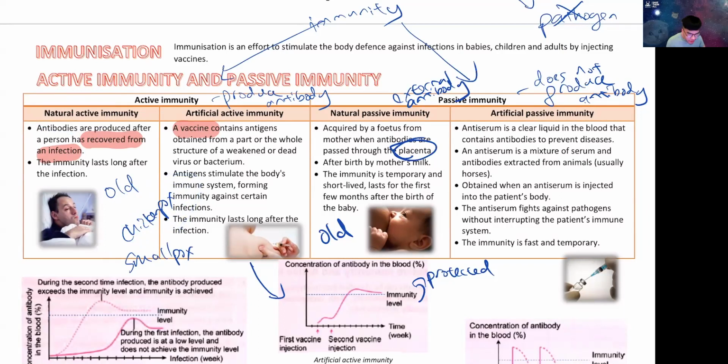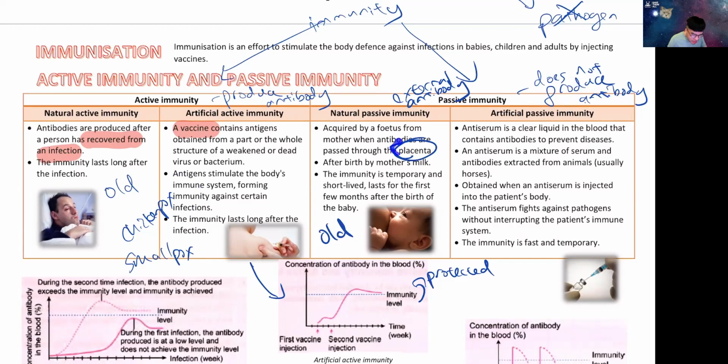But this thing doesn't last for very long. Because you don't produce your own antibody, your body doesn't know how to fight this terrorist. Your body's soldiers are not working. So when the real thing comes, you are hiring other soldiers to help you fight the disease. After you hire them, they will go home, and this thing will be gone. So the next time the real enemy comes again, your body is not well prepared for it. So this thing is temporary. You're just hiring someone to do the job for you. You get what I'm trying to say with my analogy here.